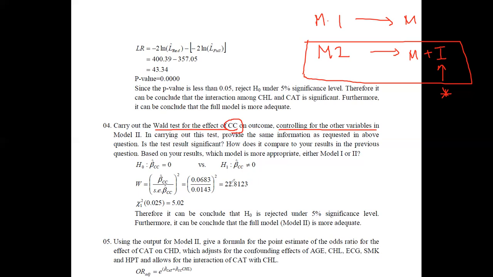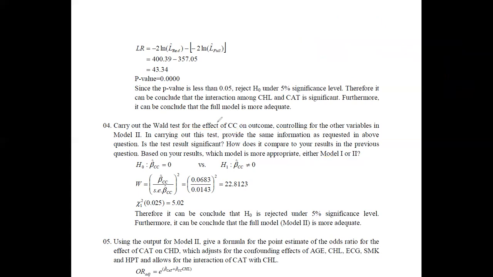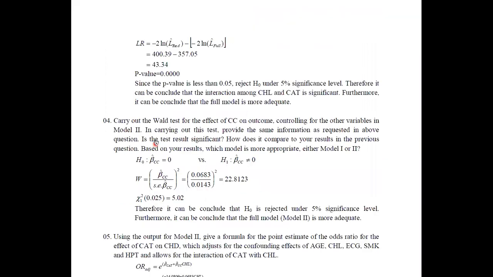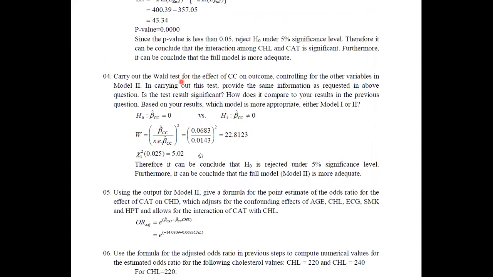It means that you need to tell what the test statistic is, what distribution it follows, and also identify whether the result is significant, and based on it say whether model 1 or 2 is the best model for this set of data. Actually we are repeating what we have done in question number 3. Here also we have tested for this interaction, but there we used the likelihood ratio method, and in the fourth question we are using the Wald test statistic. Therefore, the hypothesis will not change, it is the same as previous.